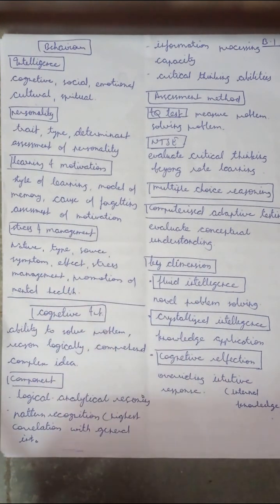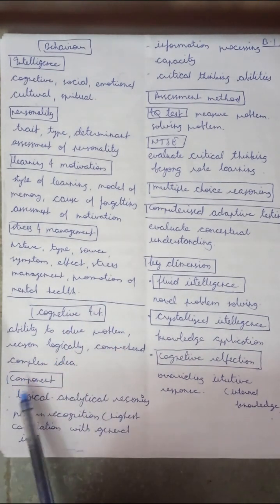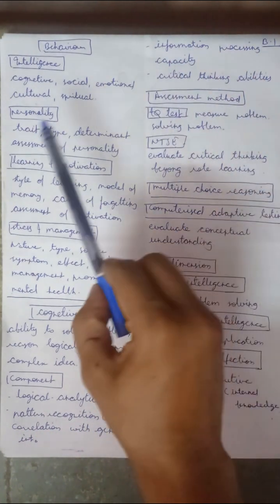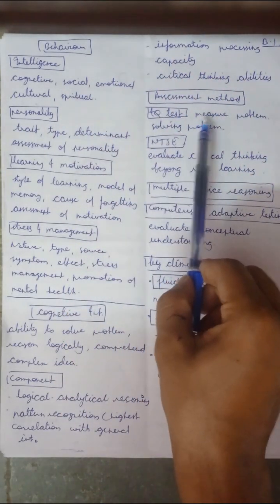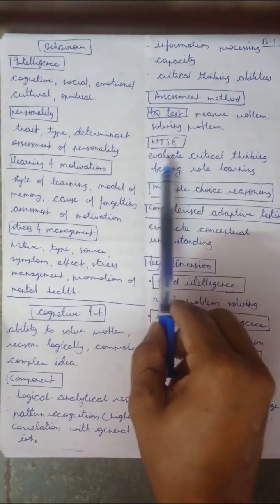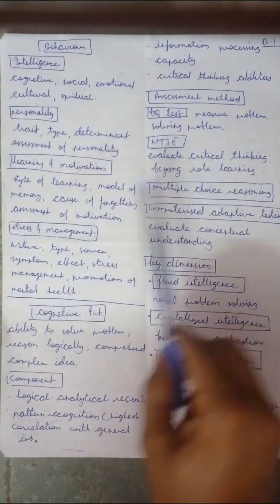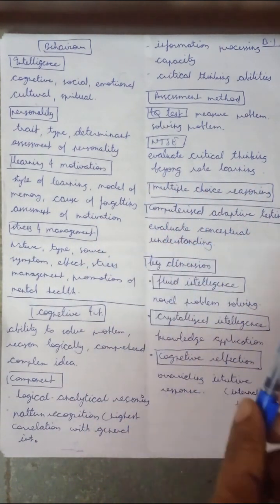So first, cognitive intelligence. It is the ability to solve problems, reason logically, and comprehend complex ideas. Components are logical analytical reasoning, pattern recognition, highest correlation with general intelligence, information processing capacity, and critical thinking ability. Assessment is by IQ test, which measures problem solving. NTSE, National Talent Search Exam, evaluates critical thinking beyond rote learning. Multiple choice questionnaire. Then computerized adaptive testing evaluates conceptual understanding.